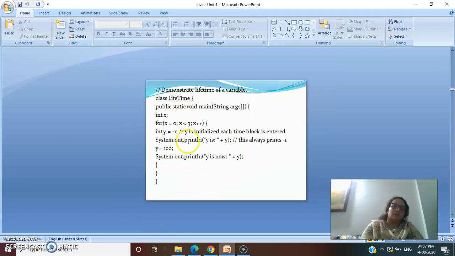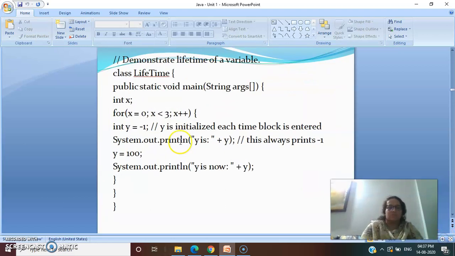Now within this for loop, we have initialized another variable y as -1. The comment I have written over here is that y is initialized each time the block is entered.